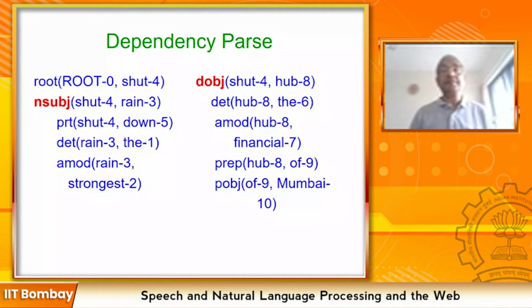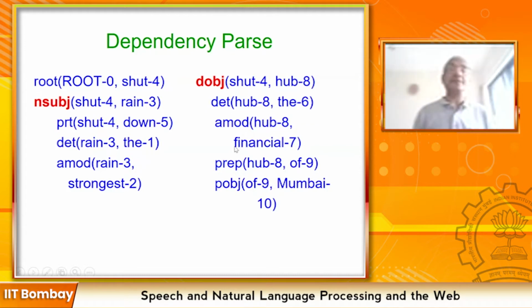Dependency parsing is another kind of parsing which is very important for natural language processing. In constituency parsing, we isolate phrases and the subphrases and sub-subphrases. In dependency parsing, we identify the subject part and object part and link them to the main verb through subject link and object link. And under subject, we unfold the internal structure of different modifiers. Okay, so strongest is a modifier for rain, and financial is a modifier for hub. Which hub? Of Mumbai. So of Mumbai is a modifier for hub.